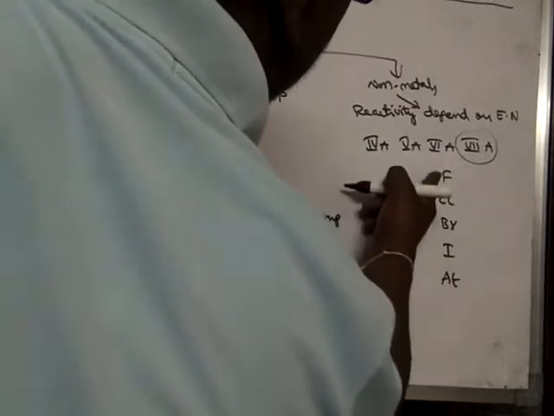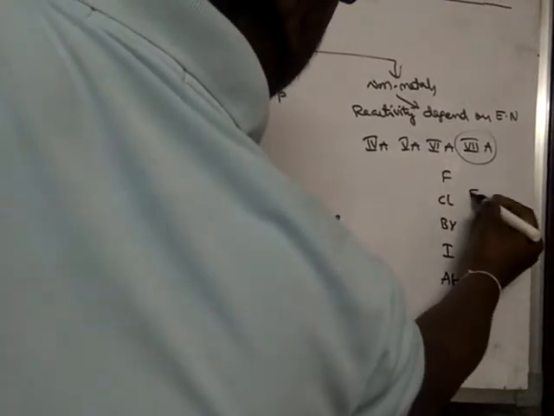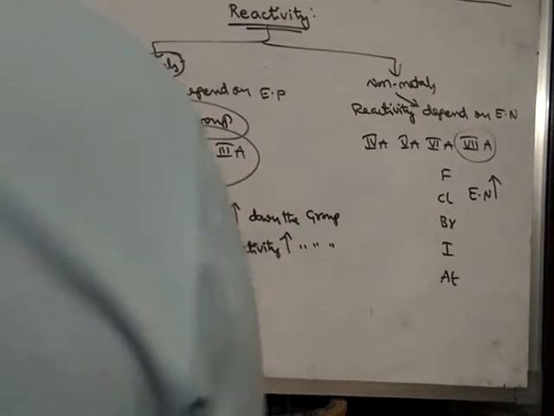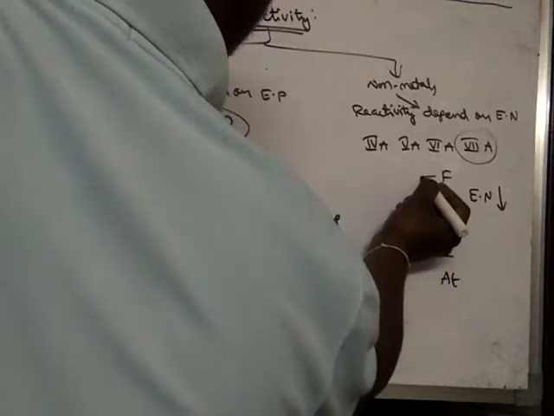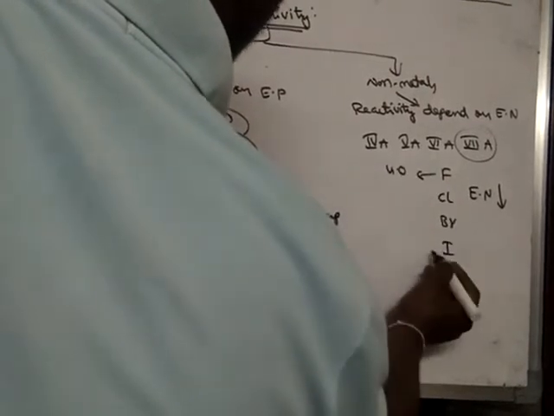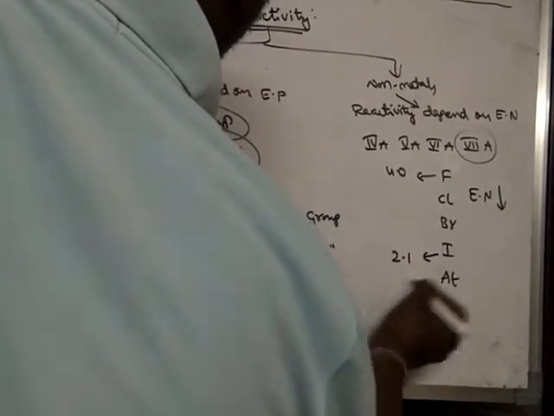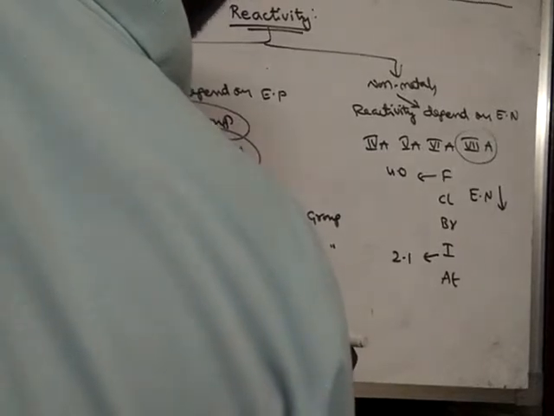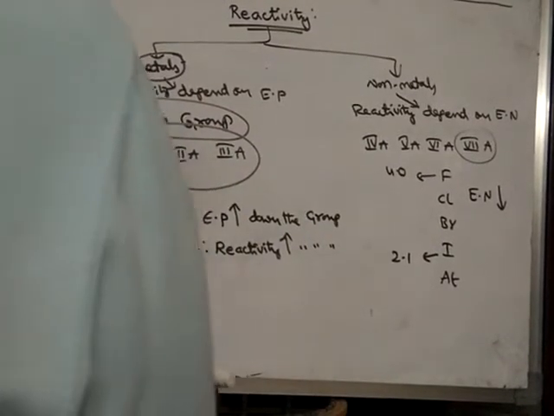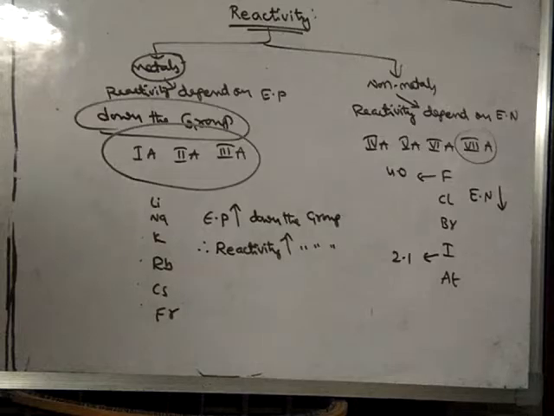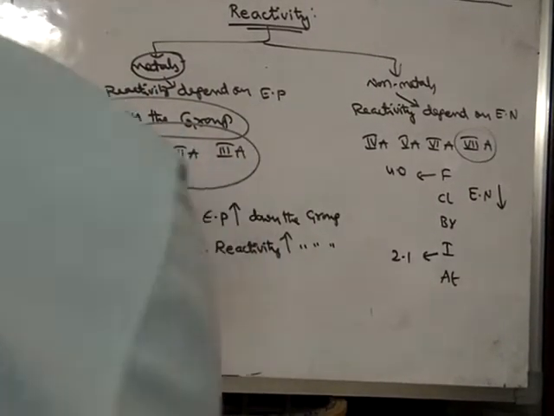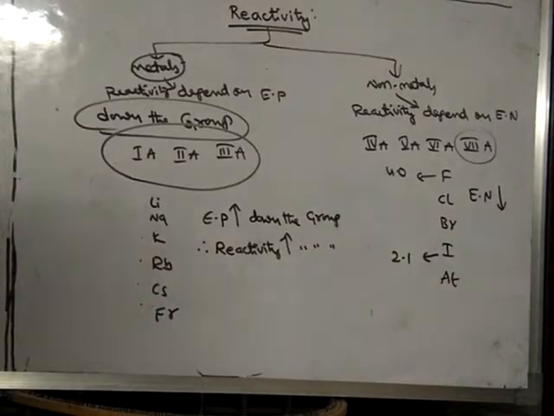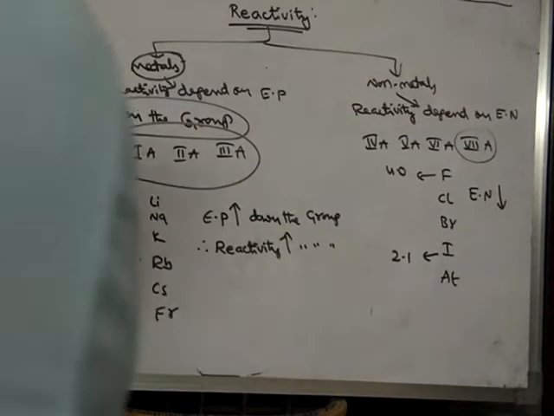So what is happening to electronegativity? Electronegativity decreases down the group. Because fluorine's electronegativity is 4.0 and iodine's electronegativity is 2.1 only. Among all the elements, as we already learned, fluorine has the highest electronegativity.